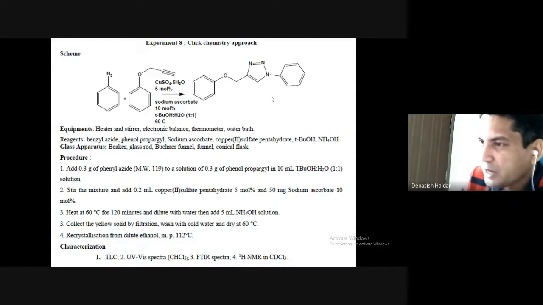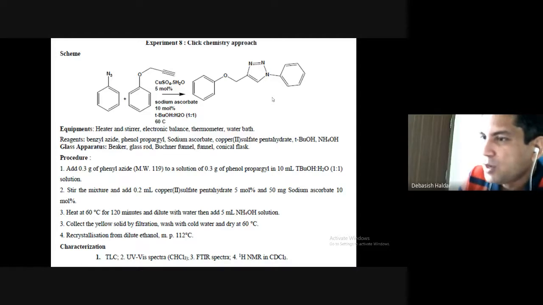Using water, you can dilute it so that most of the product will precipitate out from the reaction mixture, and you will get a yellow precipitate. Filter the precipitate, wash it with cold water, and dry it with filter paper, or you can dry it in an oven at 60 degrees centigrade, and you can recrystallize it from ethanol.